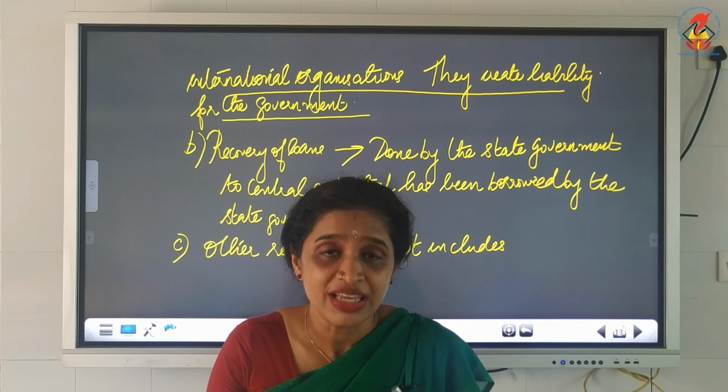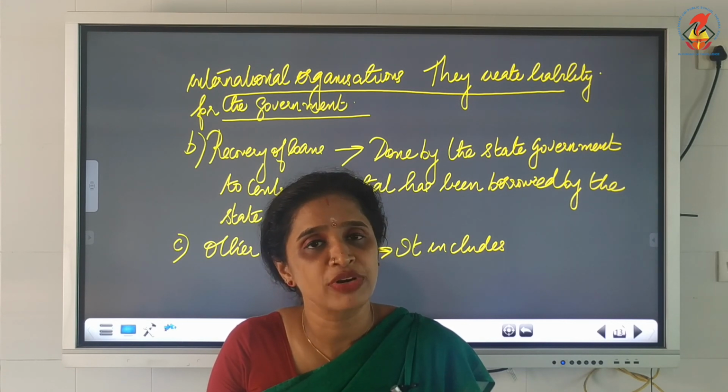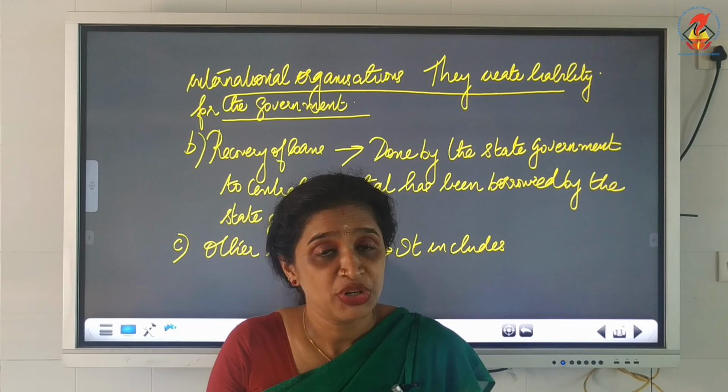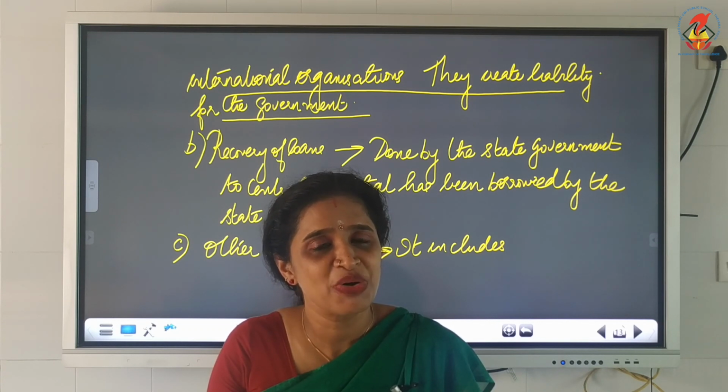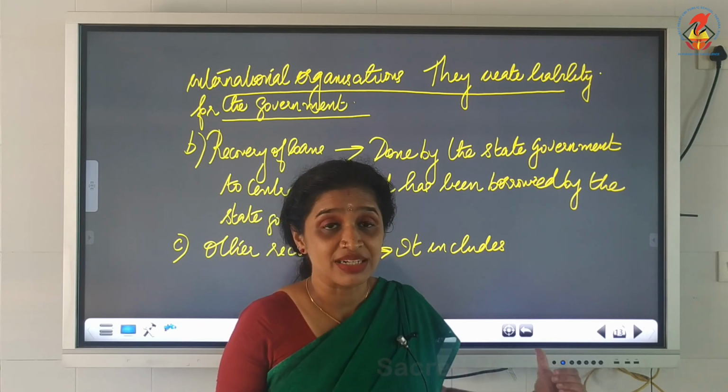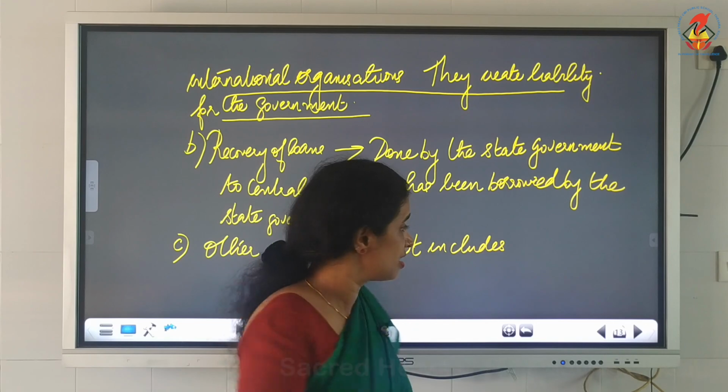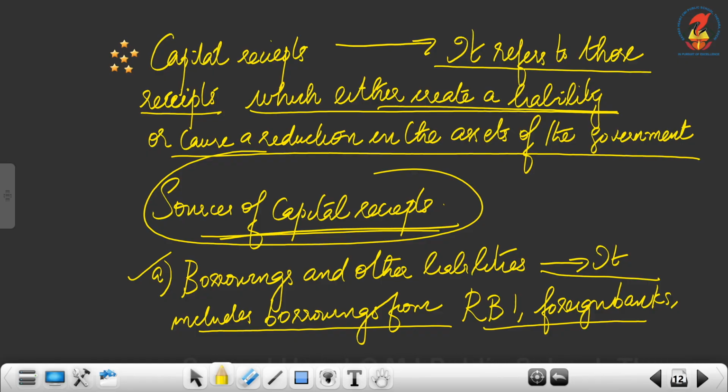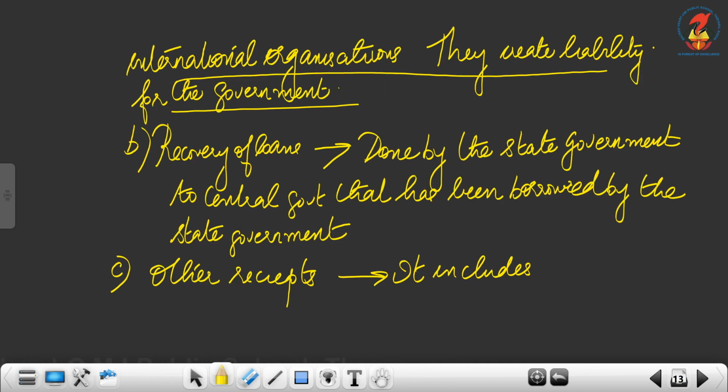For the time being, the state government is getting money for its purpose. That is revenue receipt. But later on it has to repay the amount with the rate of interest. That is a liability for the government. That comes under the capital receipt. Similarly, what I have written here is borrowings and other liabilities. It includes borrowing from RBI, foreign banks, international organizations, etc.